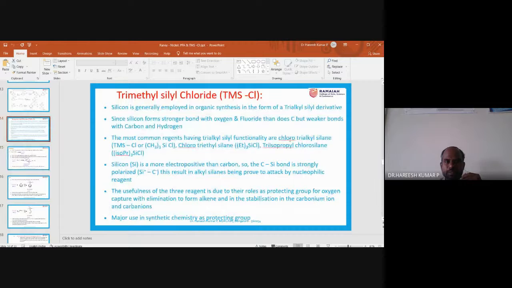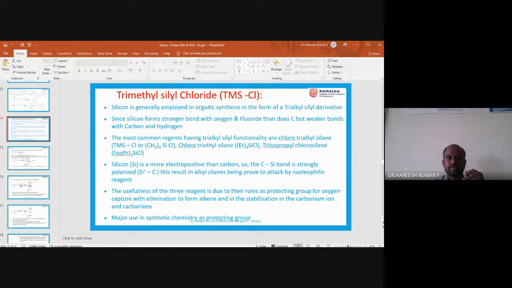Okay. So trimethyl silyl chloride is also called TMS chloride. Of course, instead of chloride, one can take other halides also, bromide or iodide or fluoride. But normally fluoride is the costly one. Usually people won't go for that. Iodide is also costly. So usually TMS chloride is more familiar.